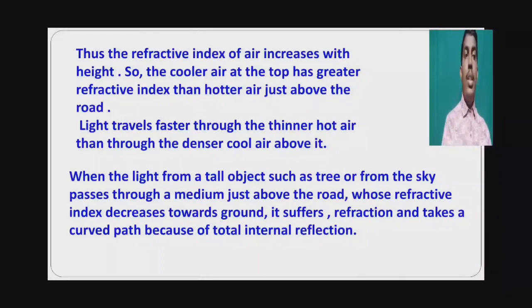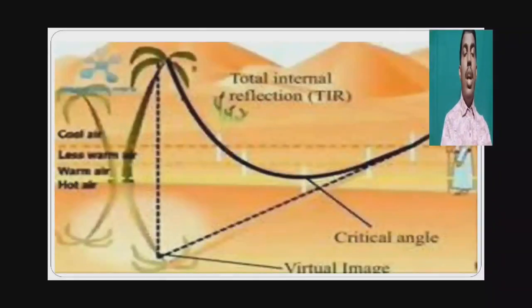Here the light is traveling from denser to rarer. If the angle is greater than the critical angle, then total internal reflection takes place and light takes a curved path.